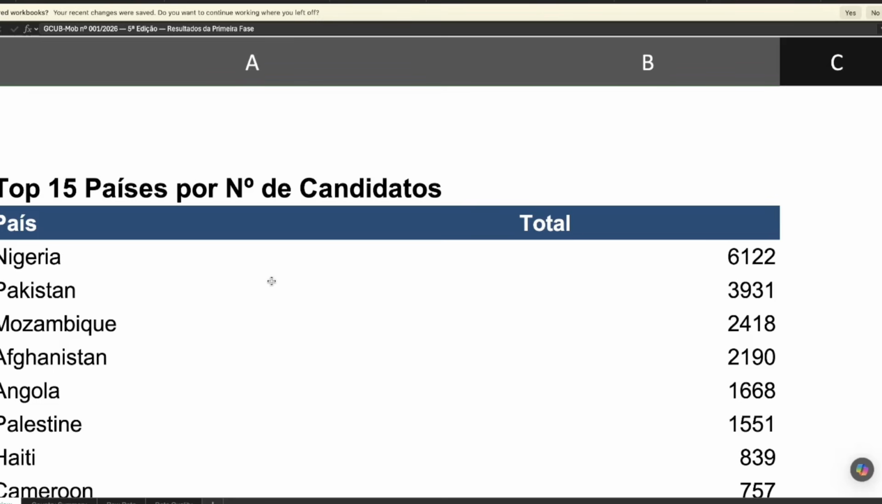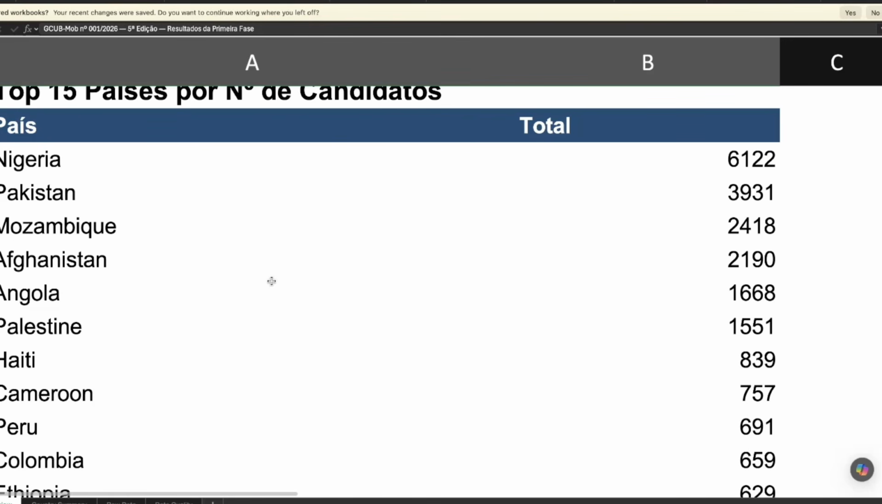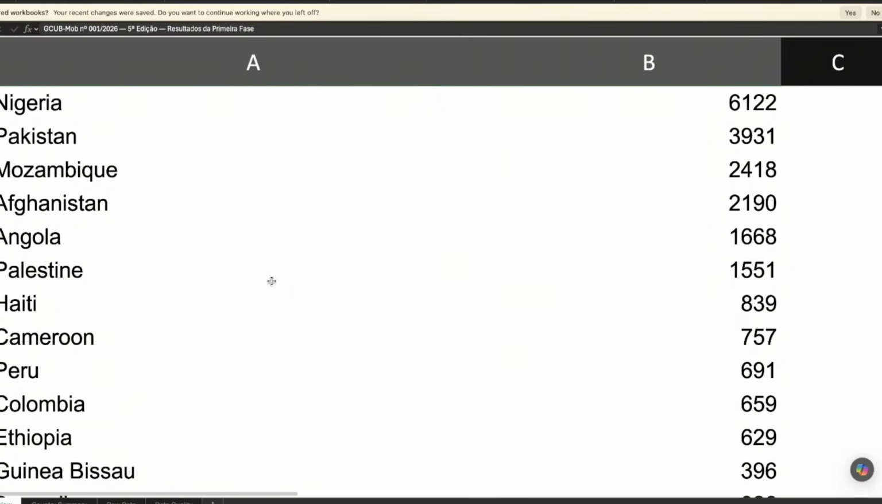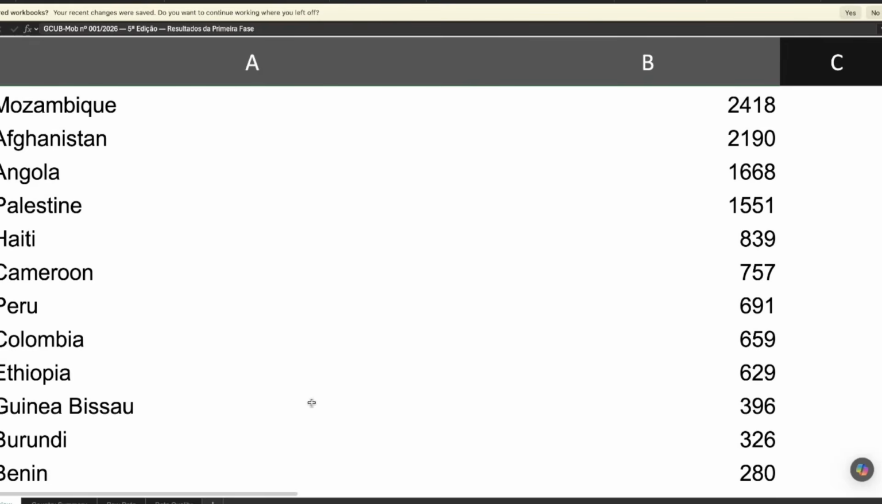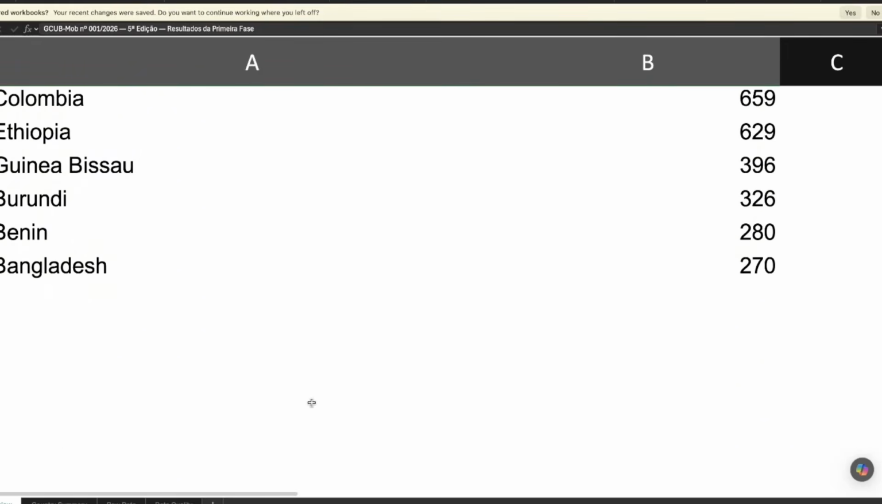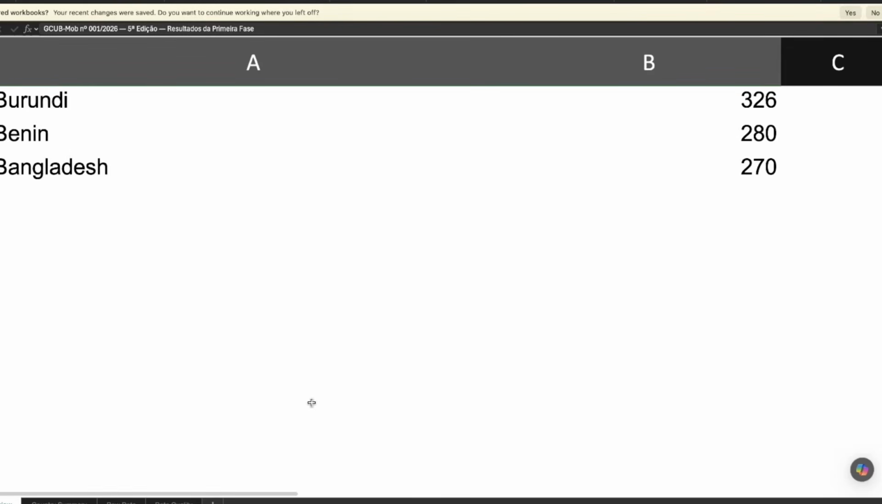It is interesting to see that even the countries that speak Portuguese are not topping the chart. They are not topping the table. But it's interesting. We have to give kudos to as many of you that made videos to sensitize people about this fantastic opportunity. Next is Afghanistan, having 2,190. Then we have Angola, Palestine, Haiti, and the one that has the lowest applicants is Bangladesh, with 270.